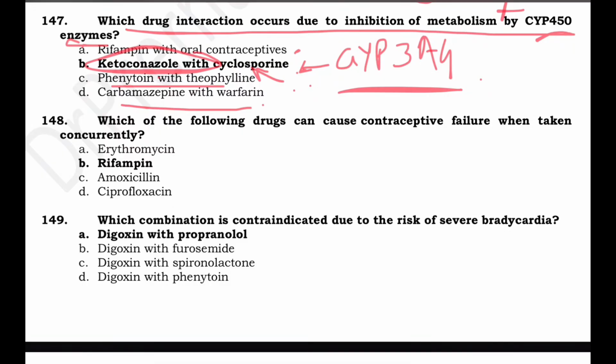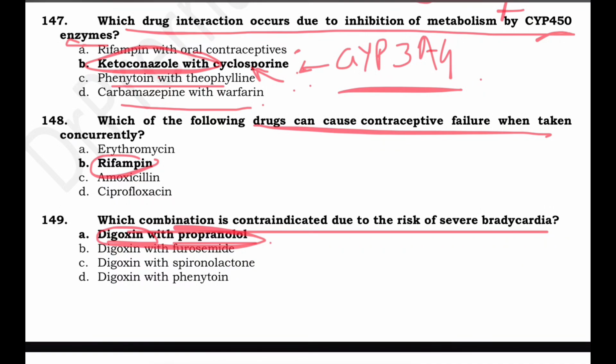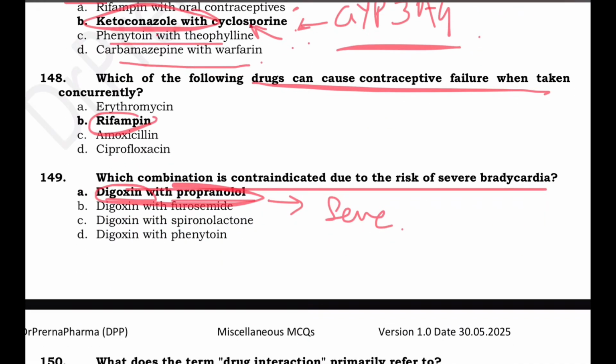Which following drug can cause contraceptive failure? It is rifampicin. Which combination is contraindicated due to risk of severe bradycardia? Propranolol causes bradycardia. उसके साथ digoxin अगर दे देंगे तो it will result in severe bradycardia. So these are some questions on drug interactions. They're very interesting and please do all of them.